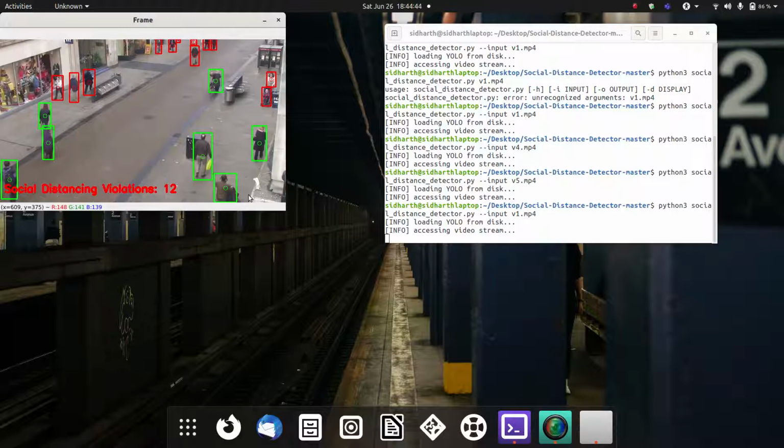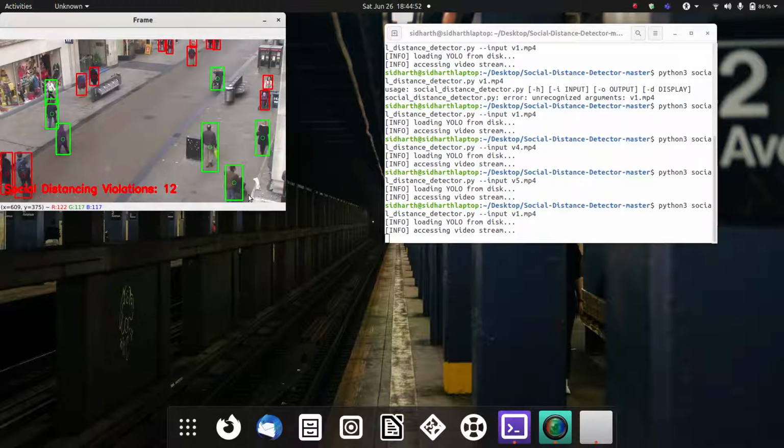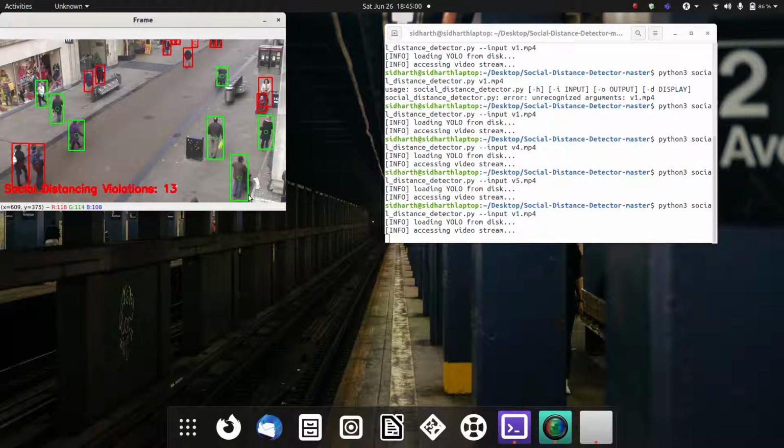This effectively would help us to make sure that people follow the social distancing norms that have been established by the WHO. As you can see, the social distancing detector is actually very effective in detecting the people, and even in cases where it is not possible for the human eye to detect people, the YOLO v3 algorithm is sufficiently able to do so. Let's have a look at another practical real life example.